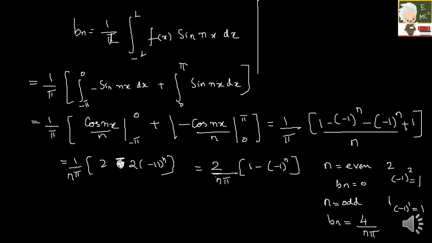So let me write it more clearly here. So Bn is equal to 4 by n pi for odd values and 0 for even values. So let us see what our final answer is. So finally, f of x is equal to, your a0 was 0 and an was 0. So we have only a bn term. Just now we found it. So which is actually summation n is equal to 1 to infinity bn sine n x, right?